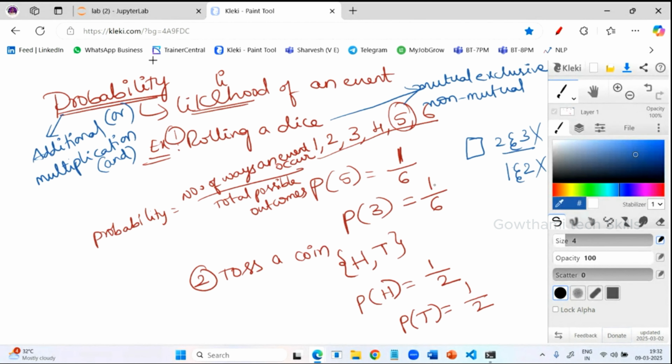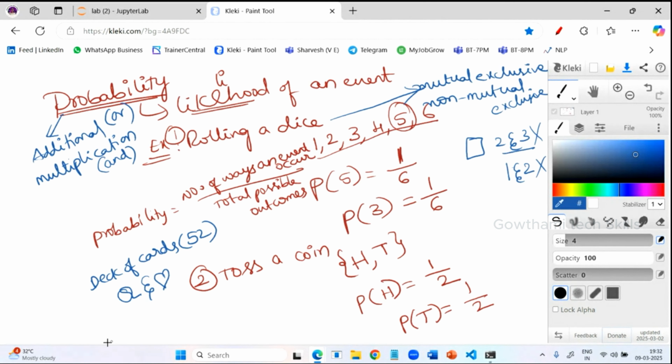And non-mutually exclusive means there is a chance of getting both at a time. For suppose you take cards. I think we all know about the cards, right? A deck of cards, 52 cards will be there. In that, if I am taking the queen, I can also get a heart symbol. Means 2 events.